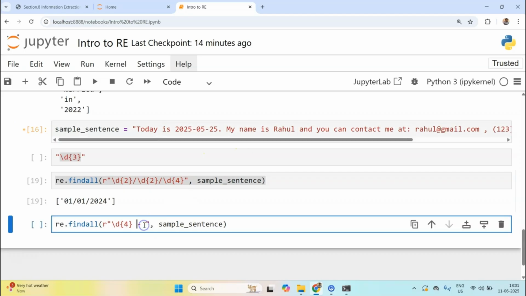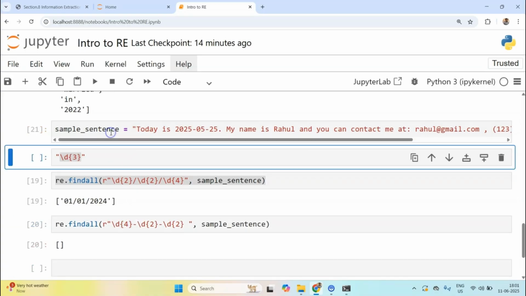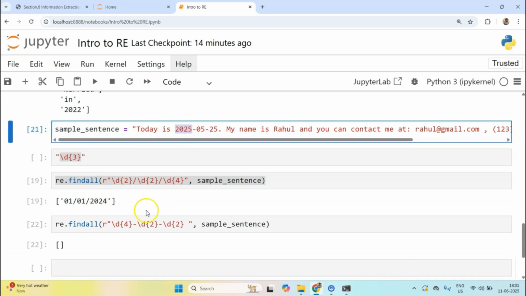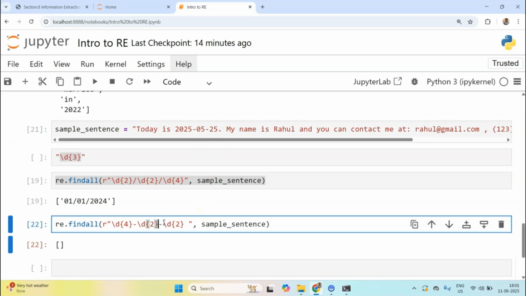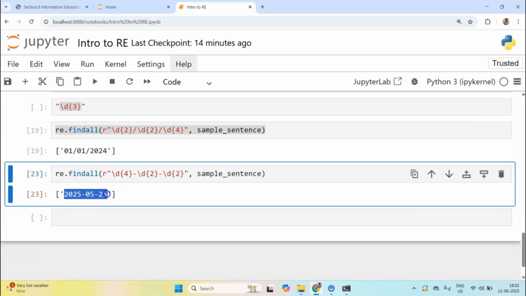Then again D, I want to match it 2 times, D 2 times. Let me rerun this. Why is it not matching this? I'm not sure why. Let me do one thing. Okay, so you see this date has been successfully extracted.